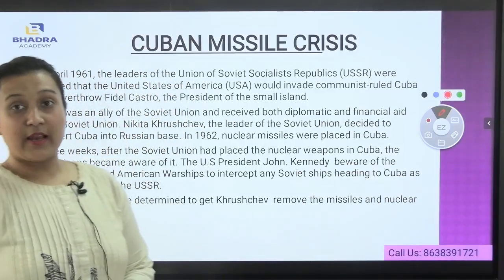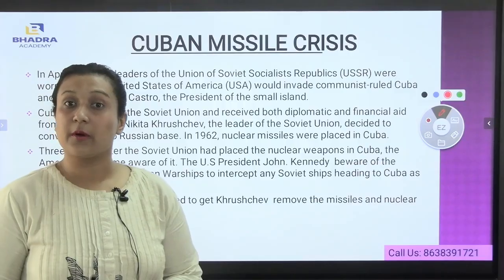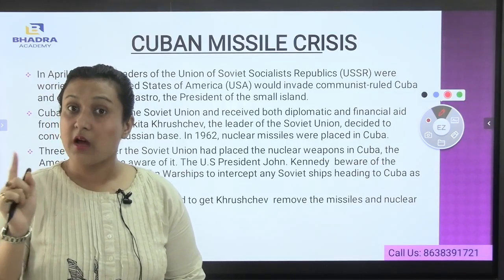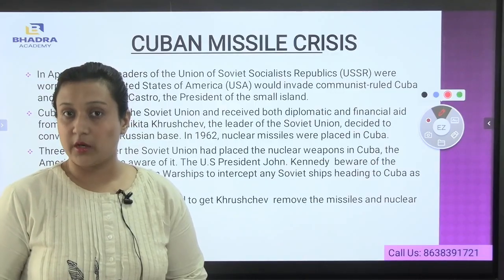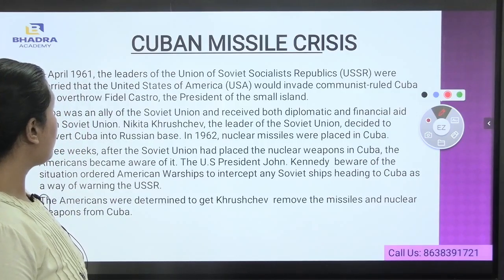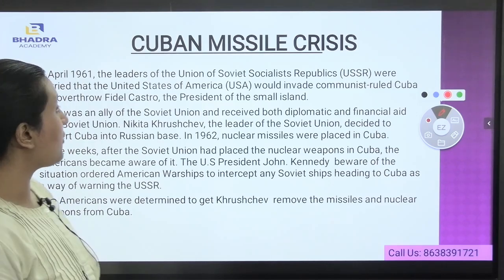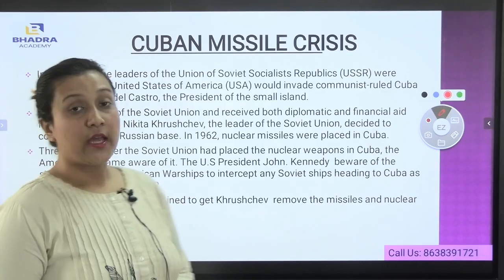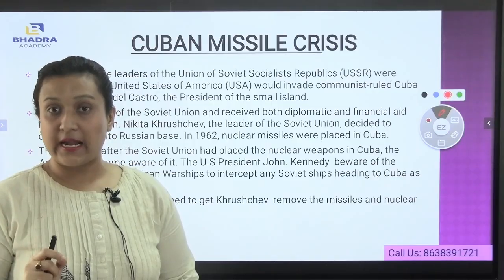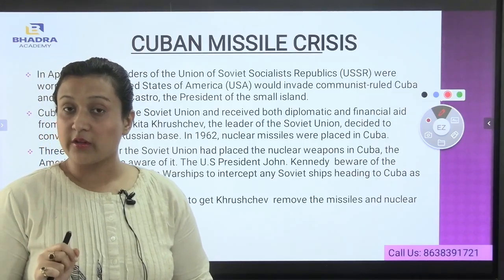Now let us first understand the Cuban Missile Crisis. What do we understand about the Cuban Missile Crisis? After the Cuban Missile Crisis started, the Cold War came into existence. In April 1961, the leaders of the Union of Soviet Socialist Republics were worried that the United States of America would invade communist-ruled Cuba. Cuba is a small island in the Caribbean side of North America. It is a part of the North American continent.